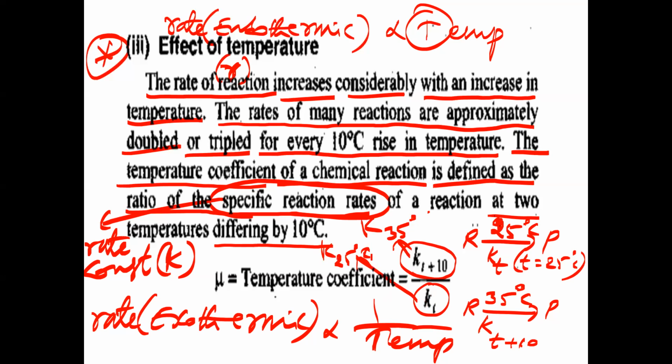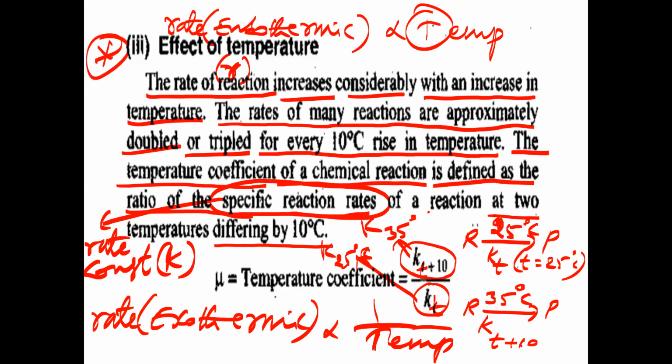Both will be indicated by KT. So in the formula, we take KT at a given temperature. K subscript T means the K value at the given temperature, and the K value at that given temperature plus 10 degrees. So K value at T plus 10, over K value at T.